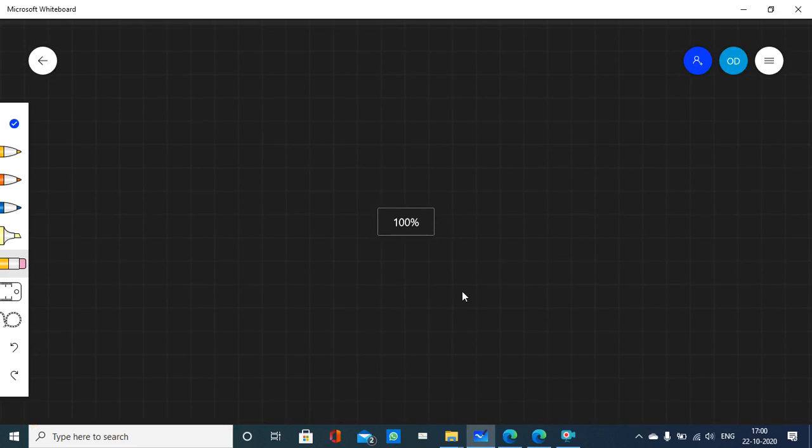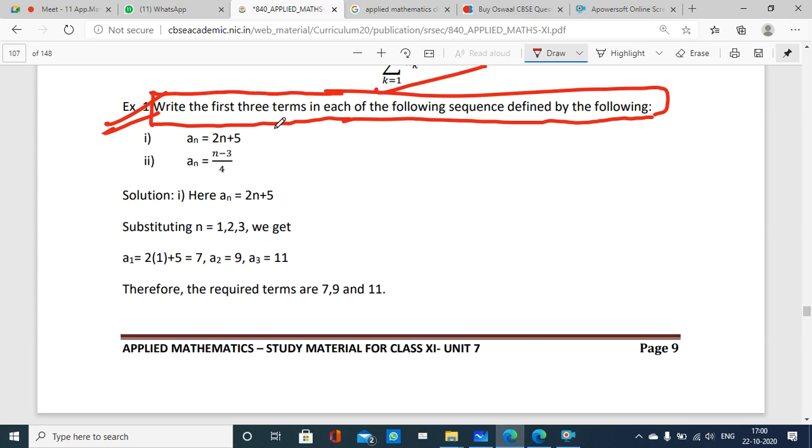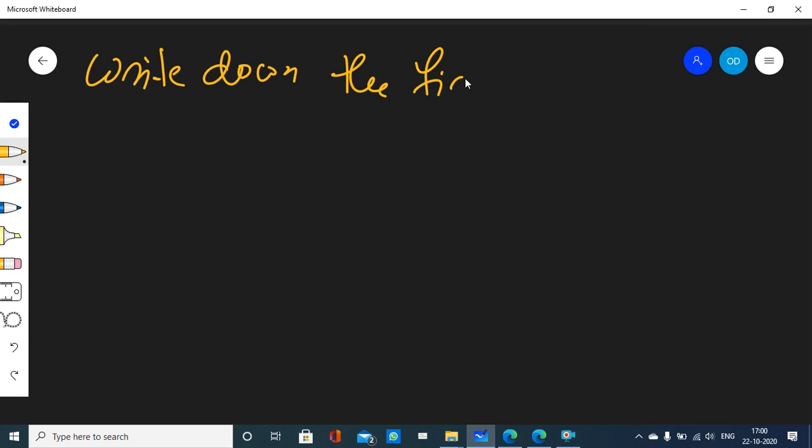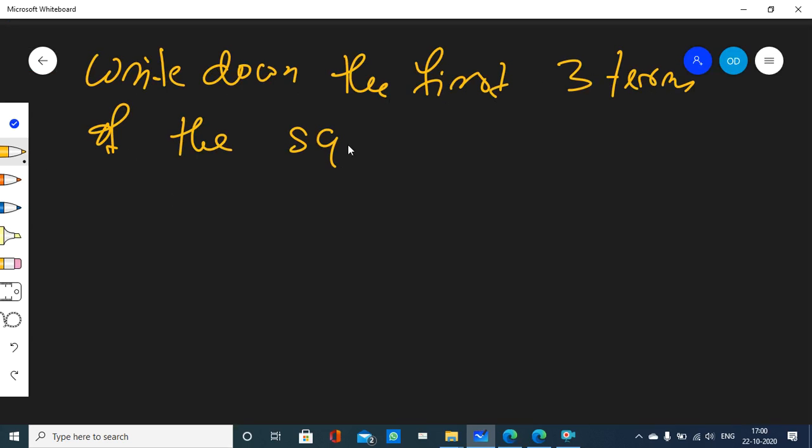So okay, what is given? a_n equals 2n plus 5. It says write down the first 3 terms of the sequence defined as following.